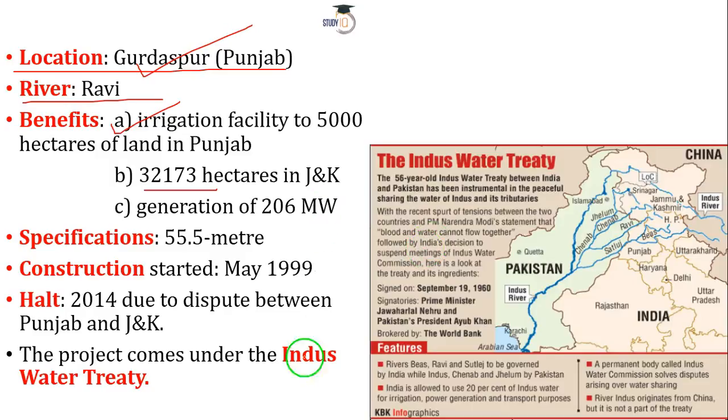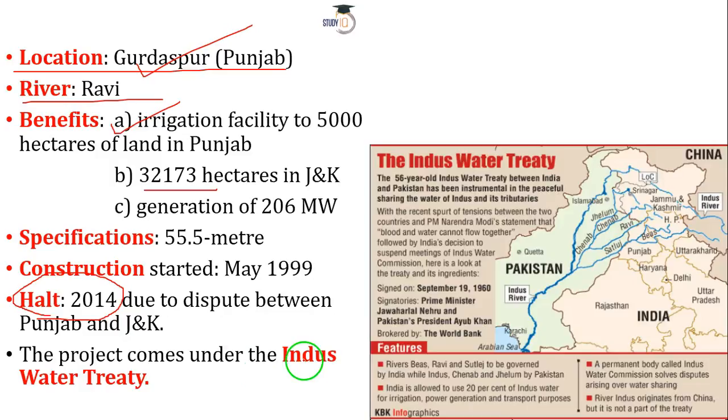Construction started in 1999, but after 15 years, in 2014, the project came to a halt, and everything was stopped here because of the problems between Punjab and Jammu and Kashmir, the problems between two states of our country.